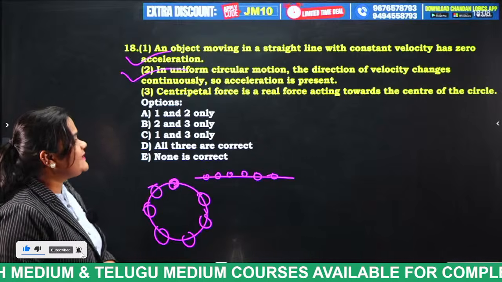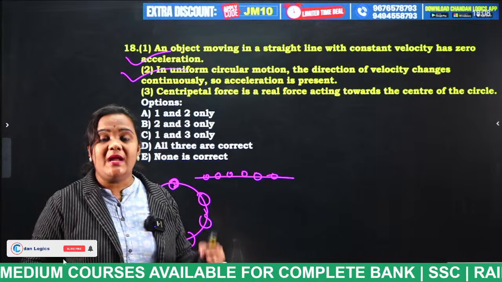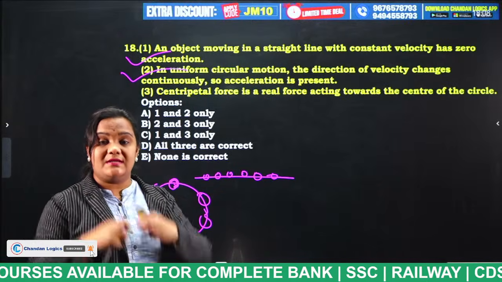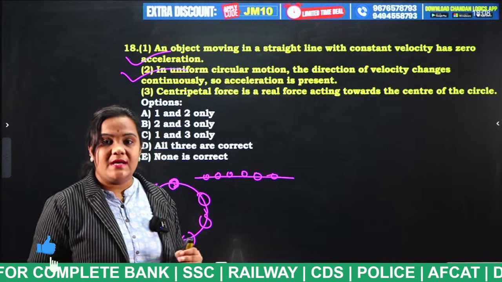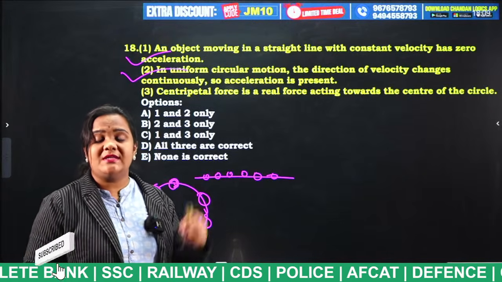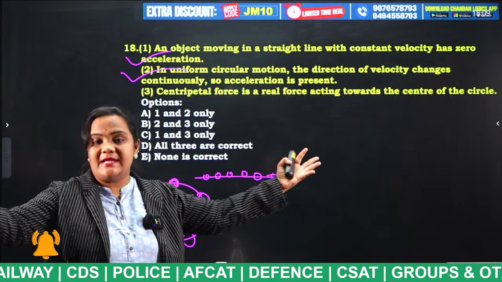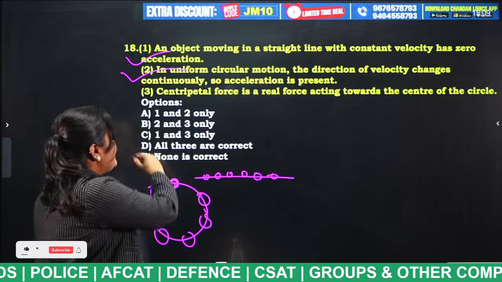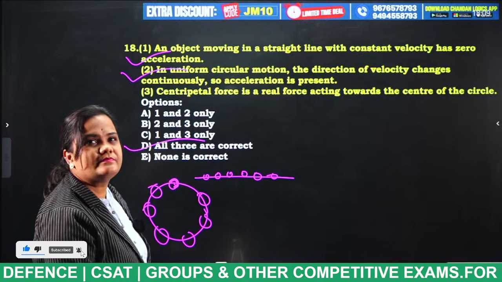Centripetal force is a real force acting towards the center of the circle. Centripetal force is nothing but the force which acts towards the center of the circle. For example, a washing machine. So, these are known as what? Centripetal force. Centrifugal means away from the center. Okay, so all the 3 statements are correct. Very good.